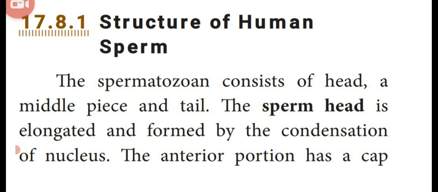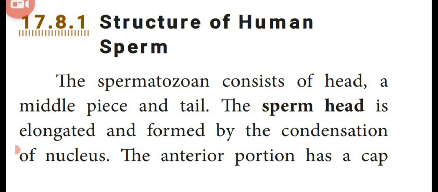The sperm head is elongated due to the condensation of the nucleus. That means the sperm contains a haploid nucleus, and due to the condensation of this haploid nucleus, the sperm head is elongated.